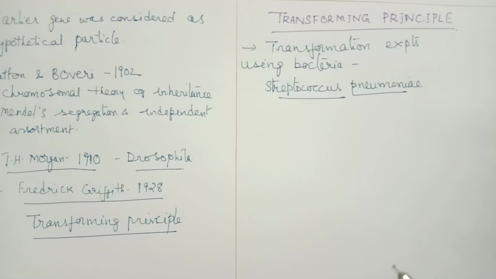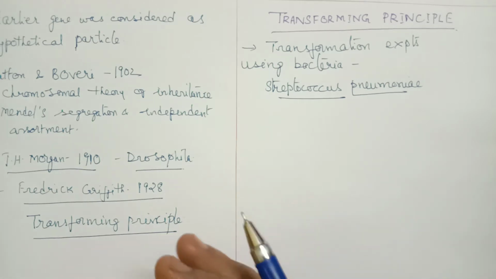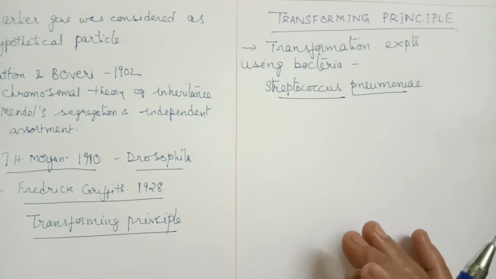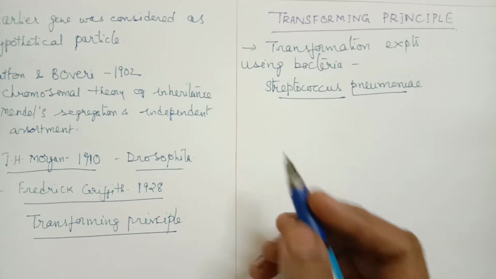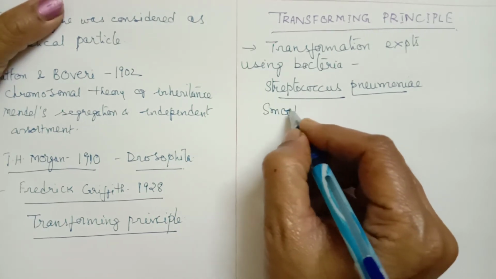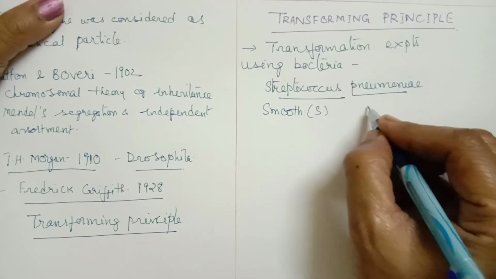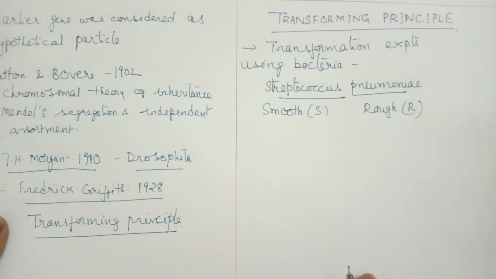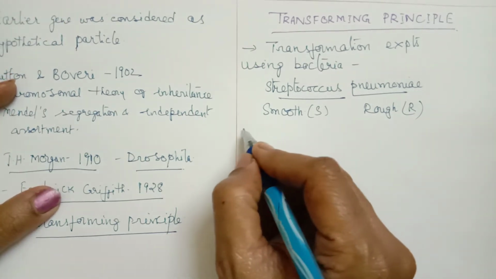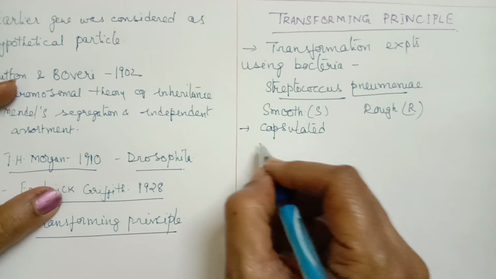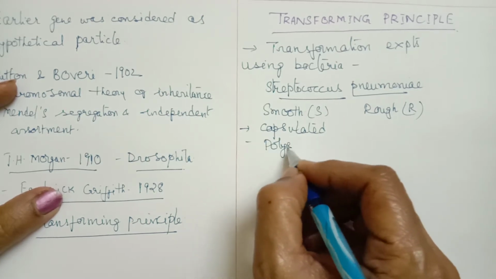What is the transformation here? The bacteria changes its morphological nature; one morphological form changes into the other. Here he selected two strains of bacteria. One is called the smooth type, designated S type. The other is called the rough type, or R type. What are the features of the smooth type? It is capsulated, that means it is covered by a capsule made up of polysaccharides.